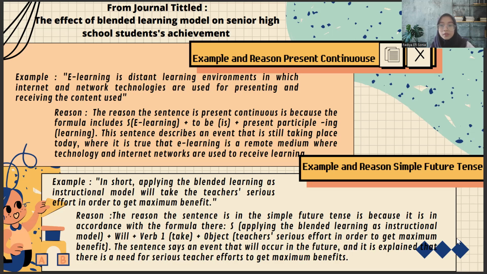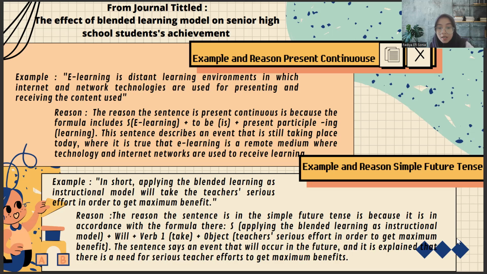For the simple future tense, the example is in short, applying the blended learning as instructional model will take the teacher's serious effort in order to get maximum benefit. So the reason why the sentence is the simple future tense is because it is in accordance with the formula.